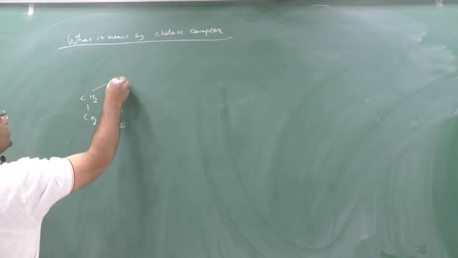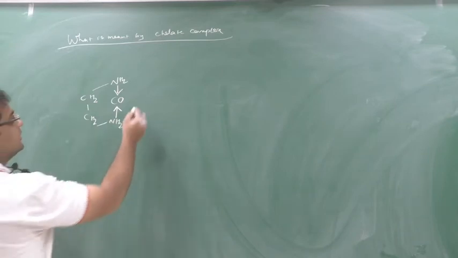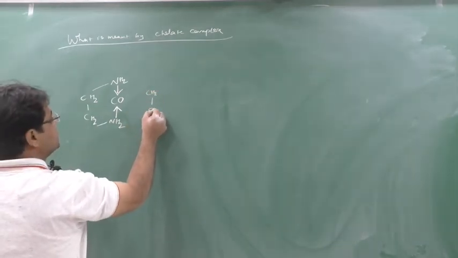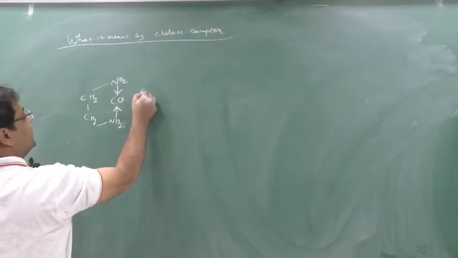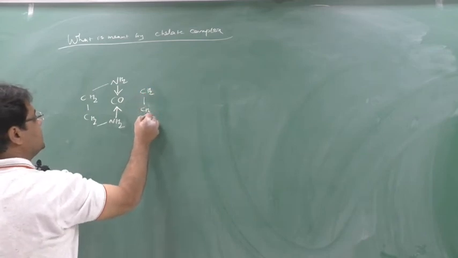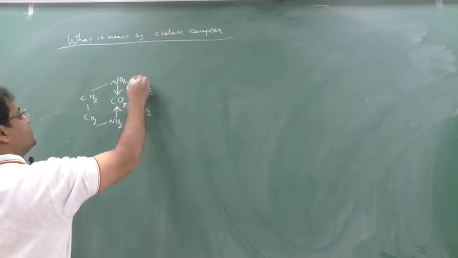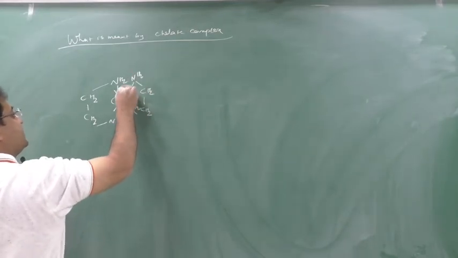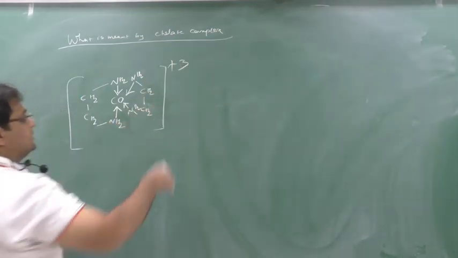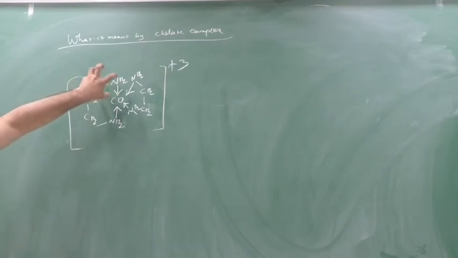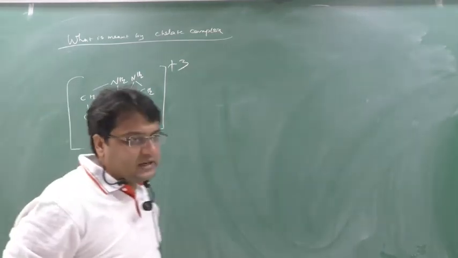Here there is also one NH2, so it will donate a lone pair from here. Again, if I take one more, this is CH2, this is CH2, and this is NH2, which will donate from here, and this is also an NH2, which will donate from here. In this way the complex is formed. You can see here that cobalt is in one closed structure. Cobalt is in a closed structure. So this type of structure we call a chelate.